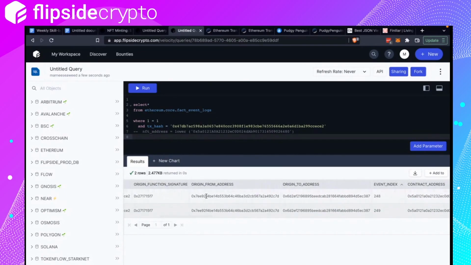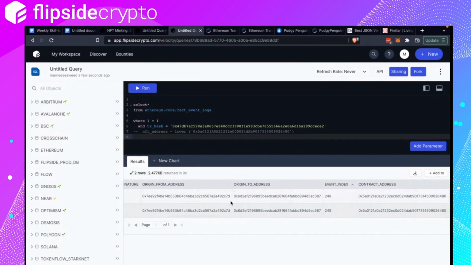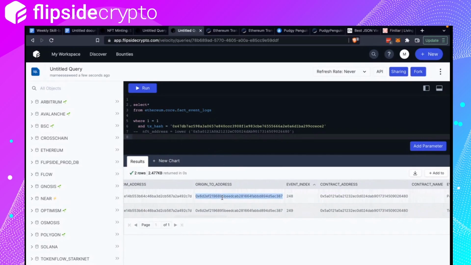So now our goal is to filter for all mint transactions of Finiliar, right? We're looking for identifiers here. One identifier is that all addresses would send to this origin to address, because this is the contract that means the Finiliar.